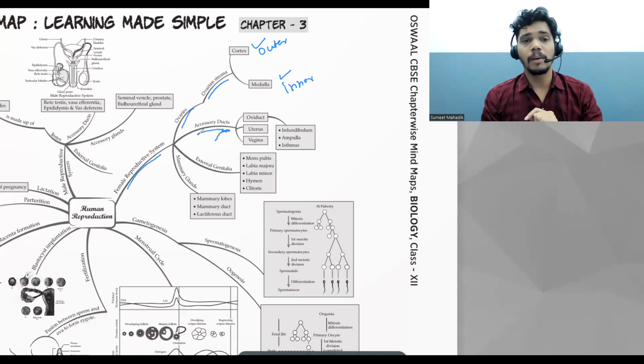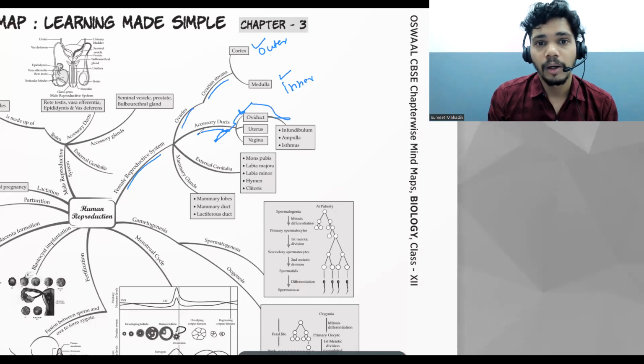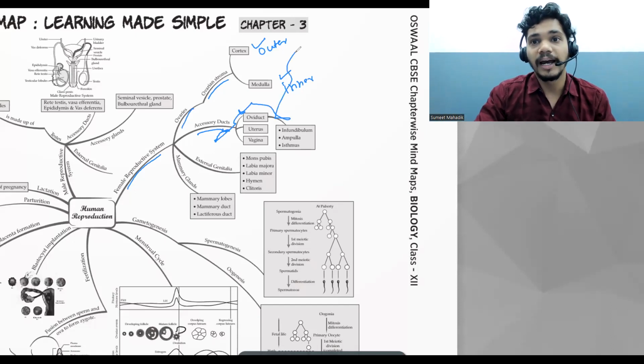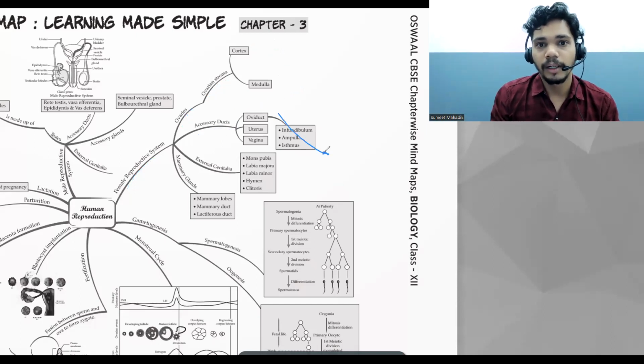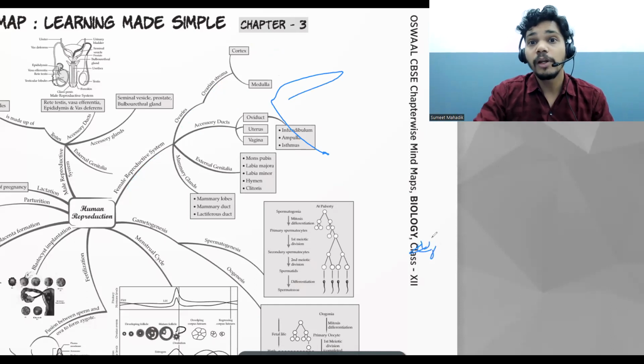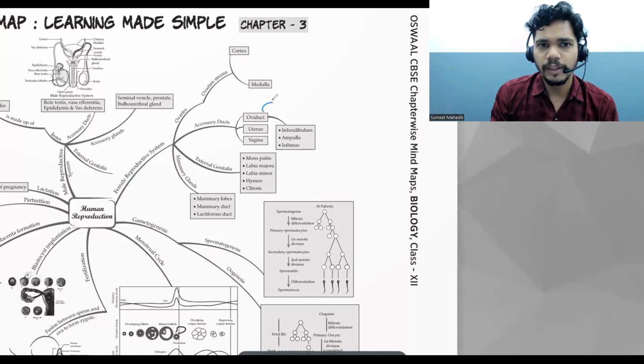Now, accessory duct. The moment I talk about the accessory duct, it is the oviduct. Oviduct is also called the fallopian tube. Yes or no? So what is a fallopian tube when you talk about? Oviduct is also called the fallopian tube. And this is also called the area of fertilization.